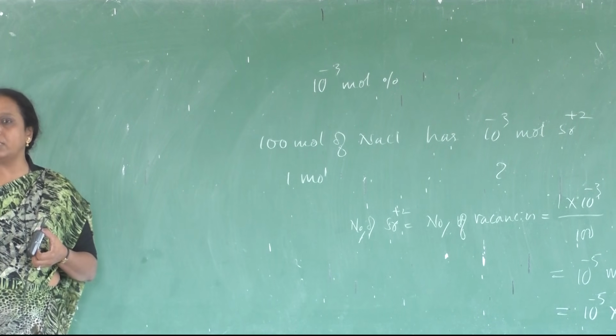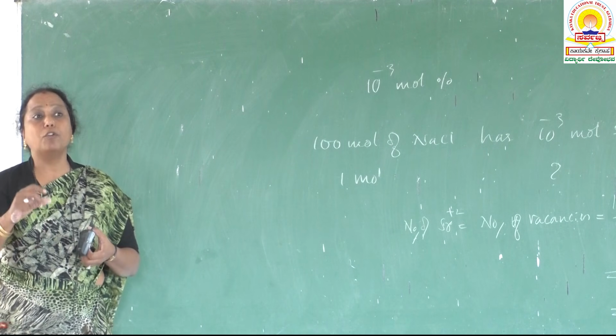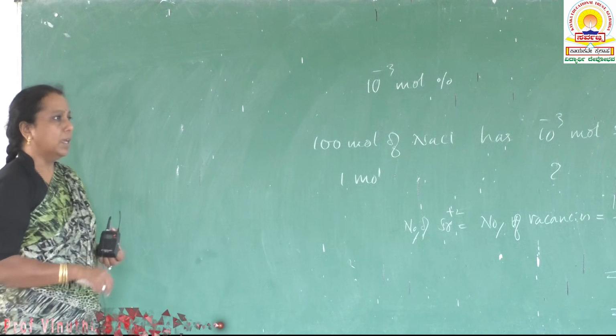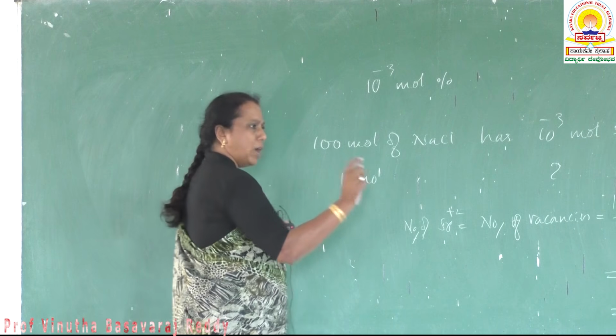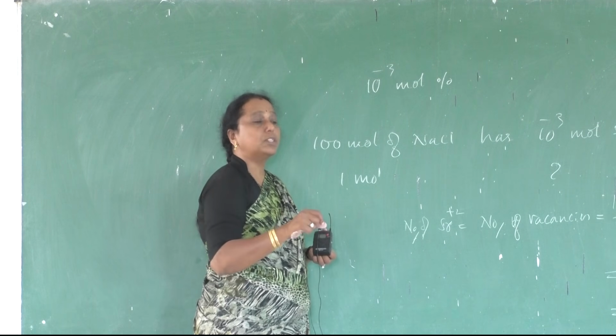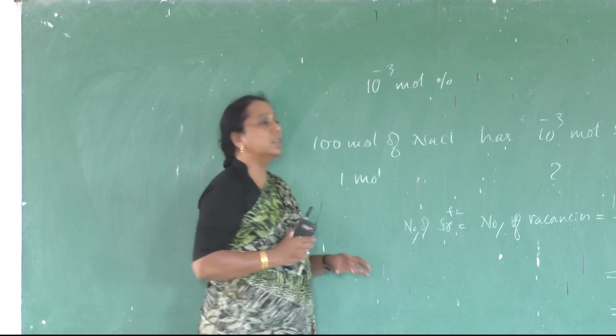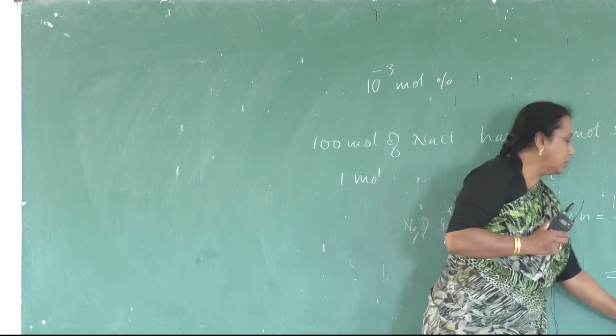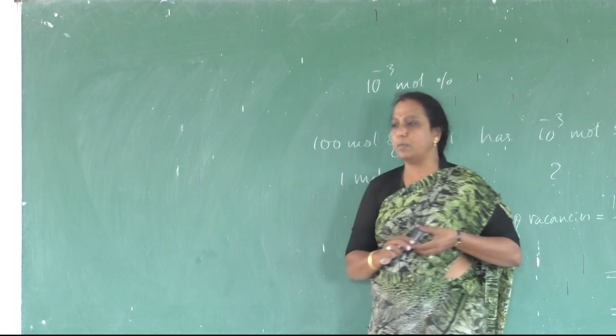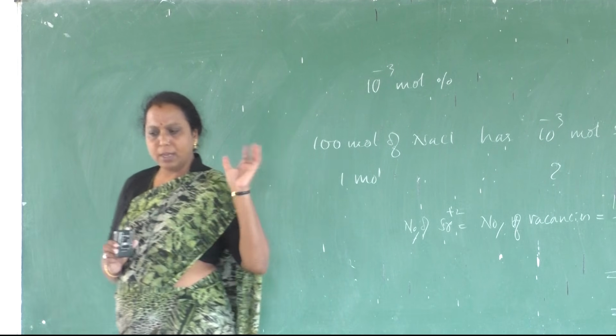In a crystal of sodium chloride in which 1 mole of formula units is present, how many vacancies are present? 6 into 10 raised to 18 vacancies are present. Yes, match your answer with the printed answer.